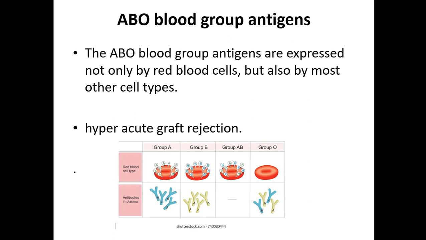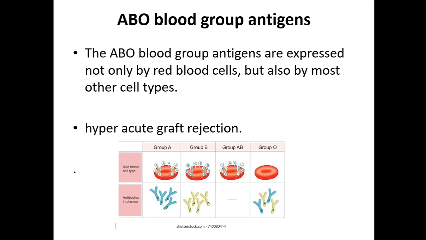Blood group A contains antigen A and antibody B, and blood group B contains antigen B and antibody A. Blood group AB contains A and B antigens, and blood group O contains no antigens but both the antibodies. If blood group A is transplanted to blood group A itself, there will not be any reaction.